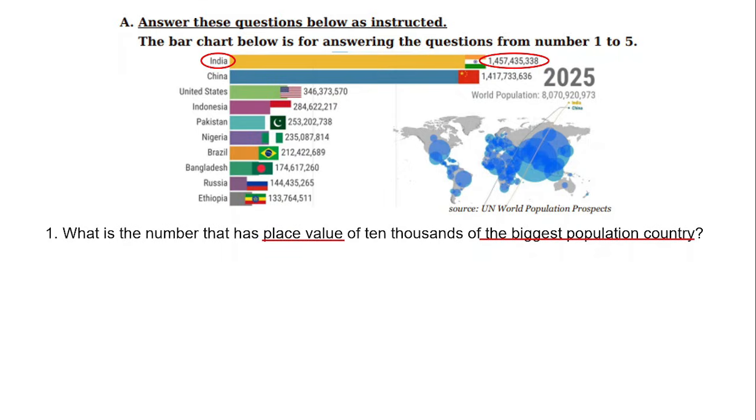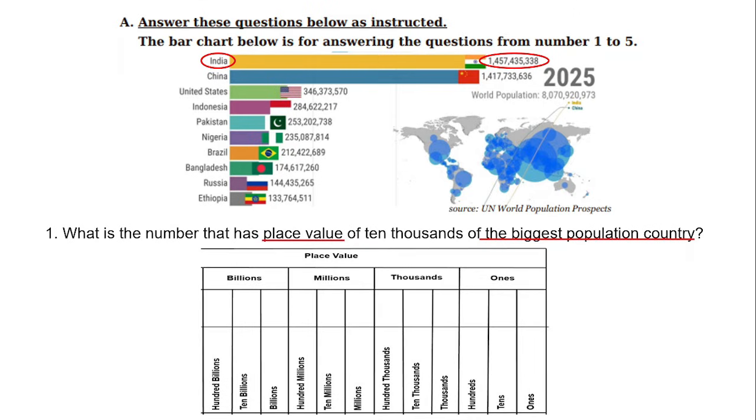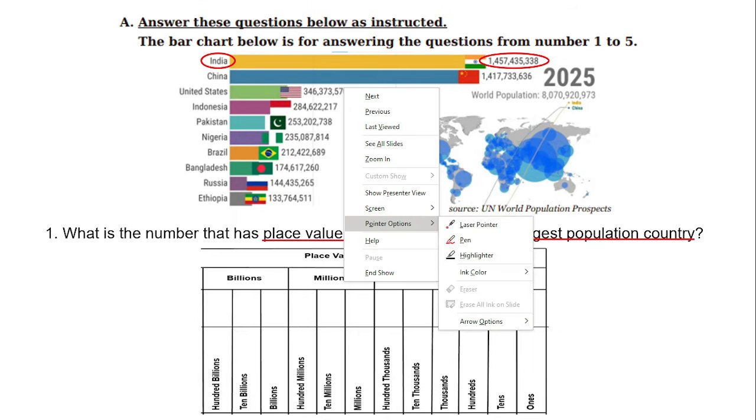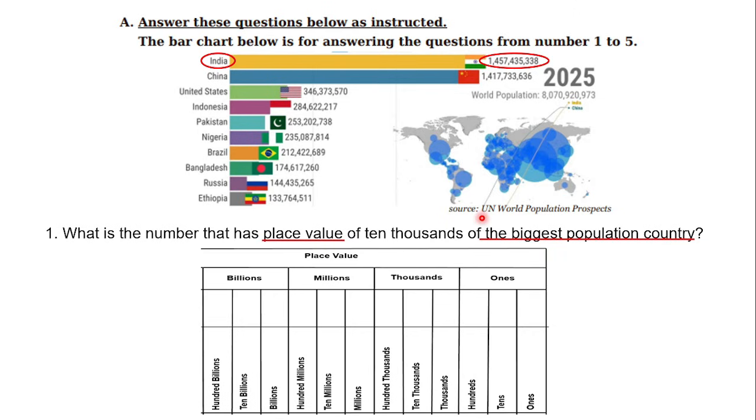And now when we discuss the place value, if you're still confused about it, maybe you can use a table, or you can make by yourself a simple table that describes the place value. As shown here, there is a simple place value table.